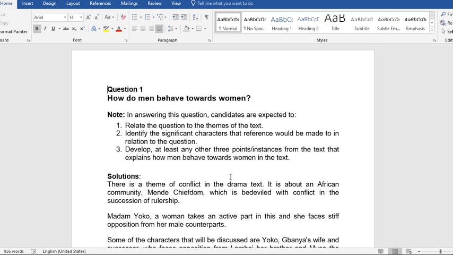Identify the significant characters that reference will be made to in relation to the question. 3. Develop at least any other 3 points or instances from the text that explain how men behave towards women in the text. So these are the guidelines we are going to follow in answering this question.